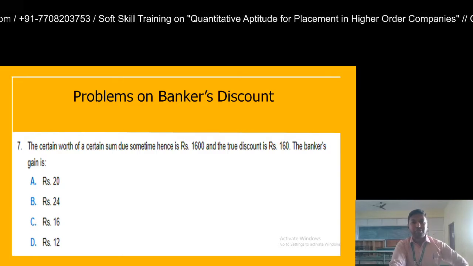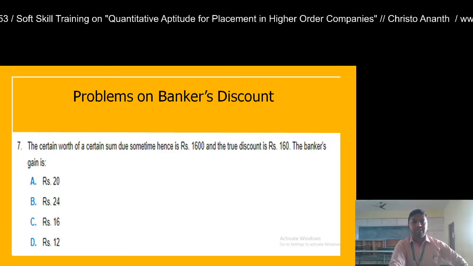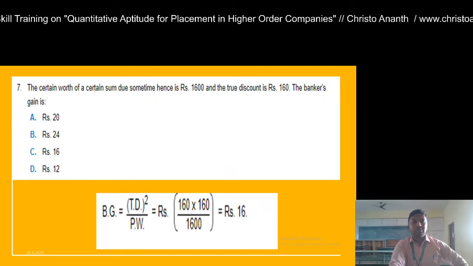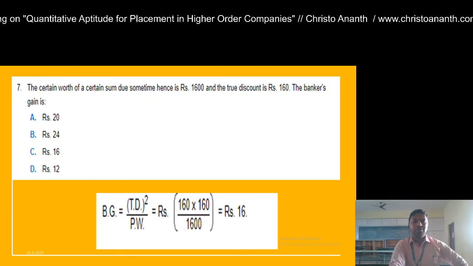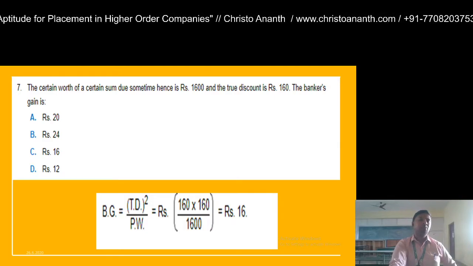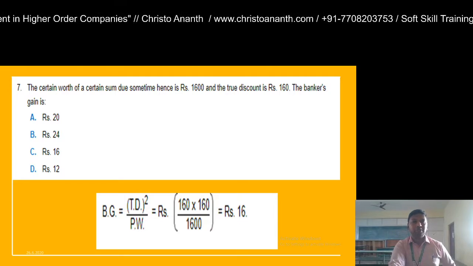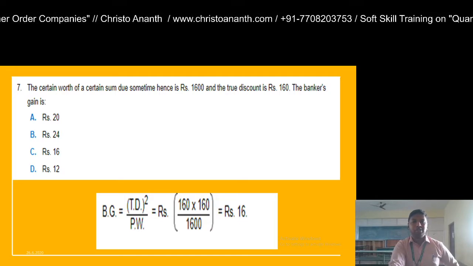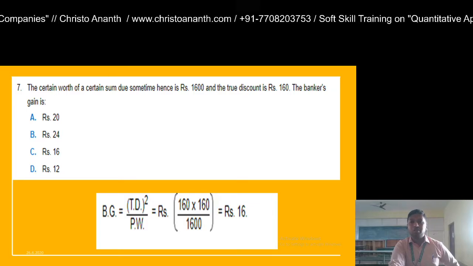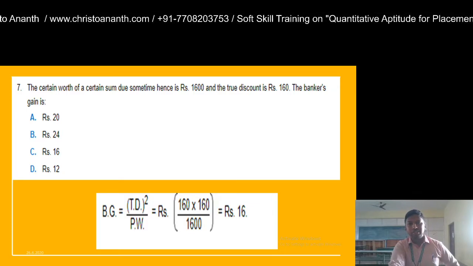True discount is 160, and the present worth is 1600. Banker's gain is asked. So banker's gain is equal to true discount the whole square divided by present worth, if you can remember the formula. True discount is given as 160, so 160 square divided by present worth, which is 1600.